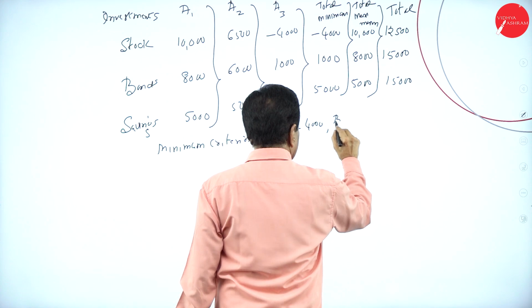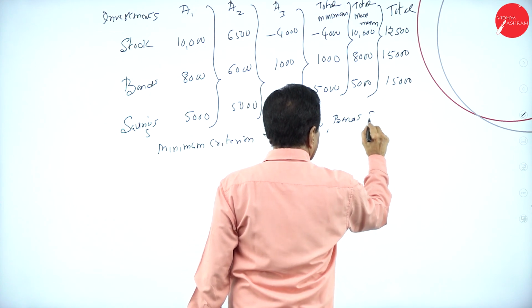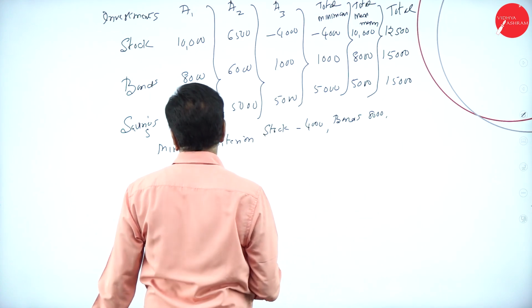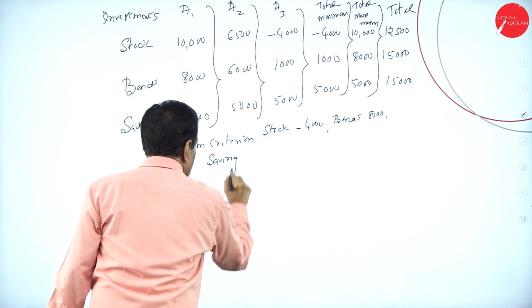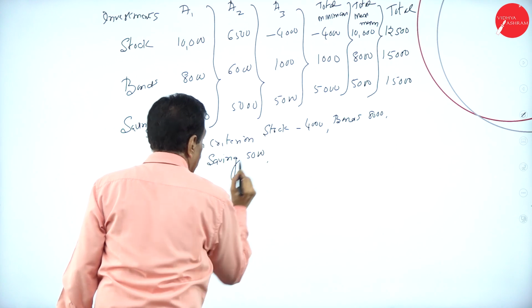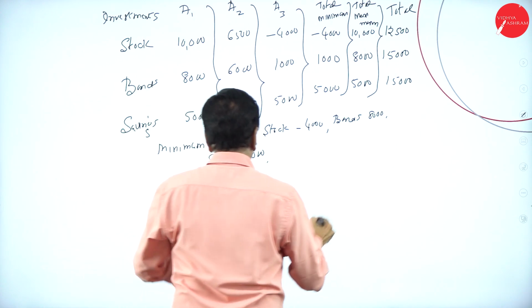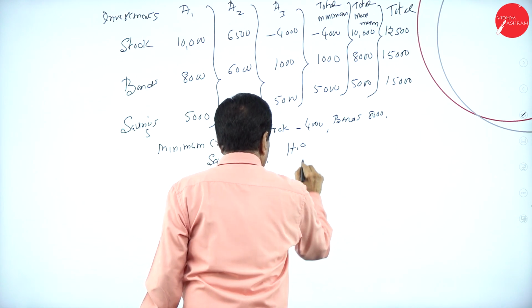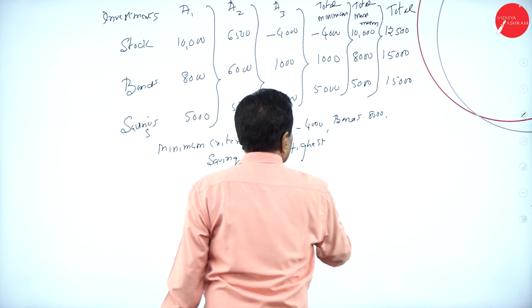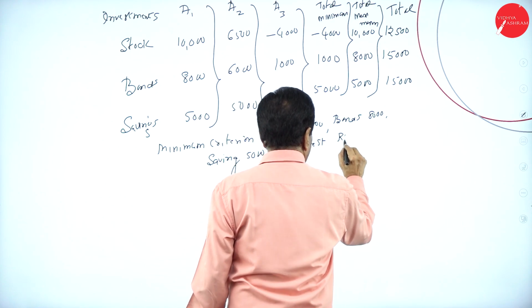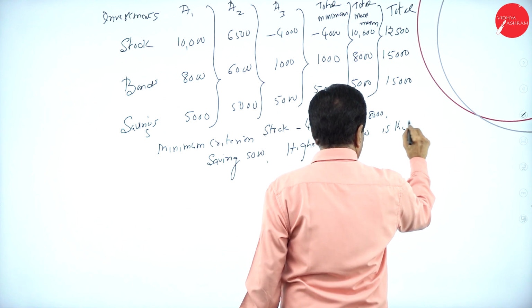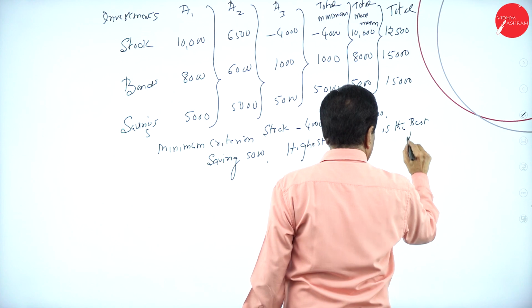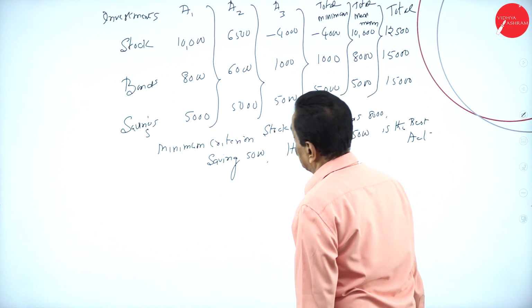bonds 8,000, savings 5,000, which is the highest one, rupees 5,000 is the best act.